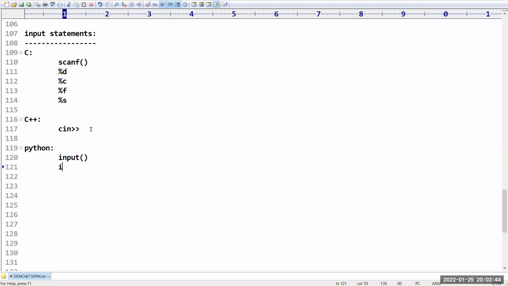If I want to read an integer value, int of input we have to take. If you want to read a floating value, float of input we have to take. It is for integer type of data, it is for float type of data. And by default, the data will be in the form of string.